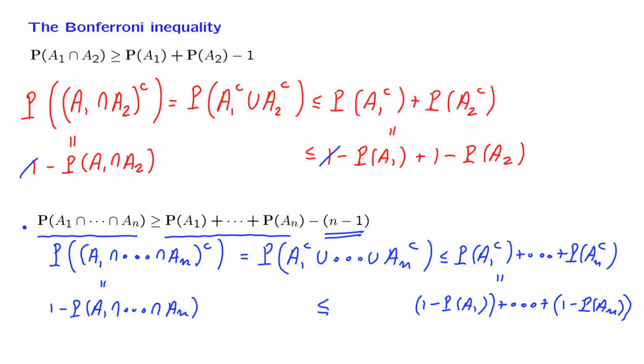So these Bonferroni inequalities are a nice illustration of how one can combine De Morgan laws, set theoretic operations, and the union bound in order to obtain some interesting relations between probabilities.